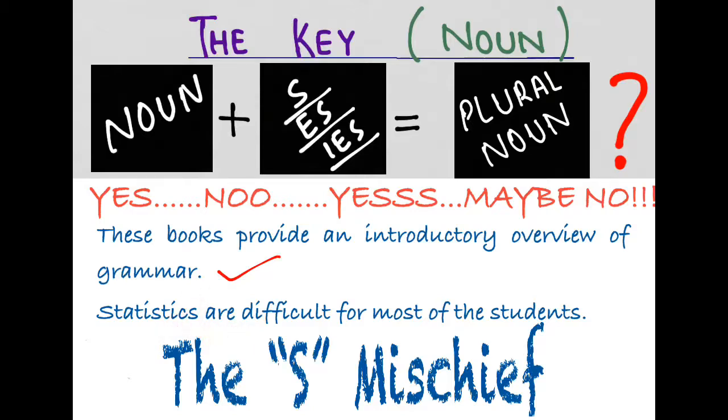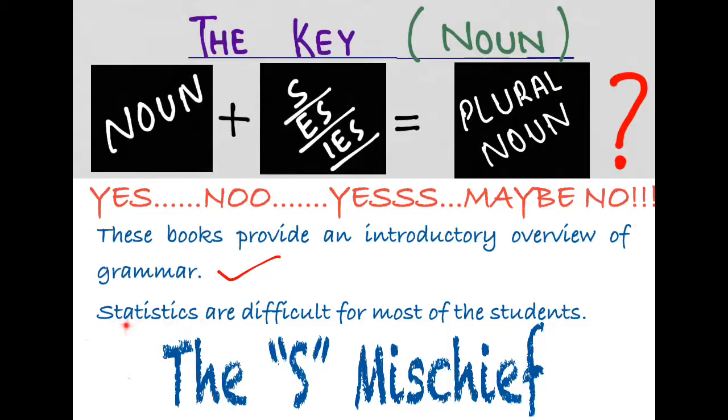But the problem is there, because statistics, although it seems to be plural, it seems to have an s ending that is usually the property of a plural noun. You can see s or es, ies added to a noun, usually it seems that it is a plural noun, but this is not a plural noun because it is the name of a subject, and it is a matter of coincidence that it has an s ending.